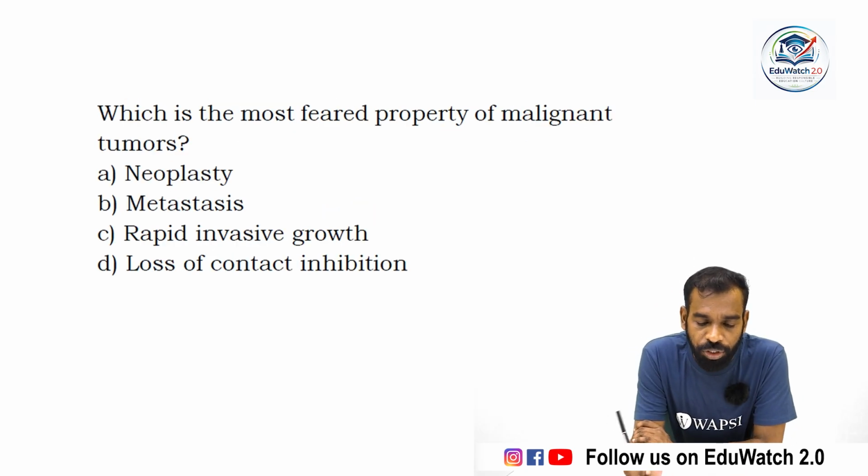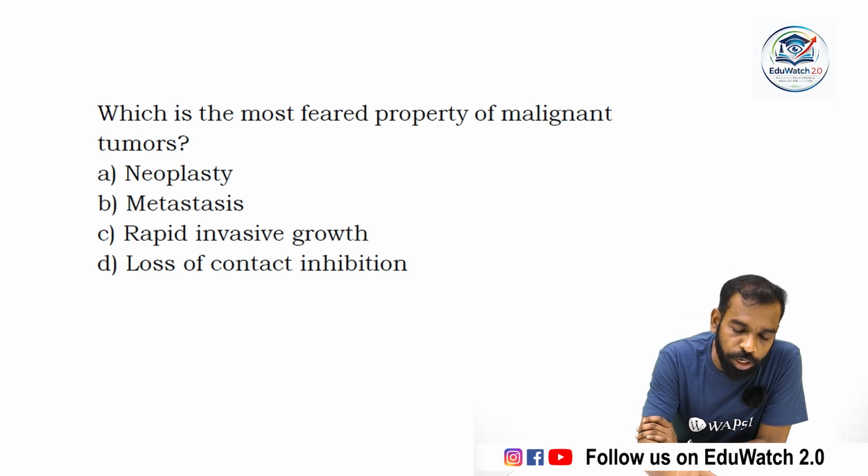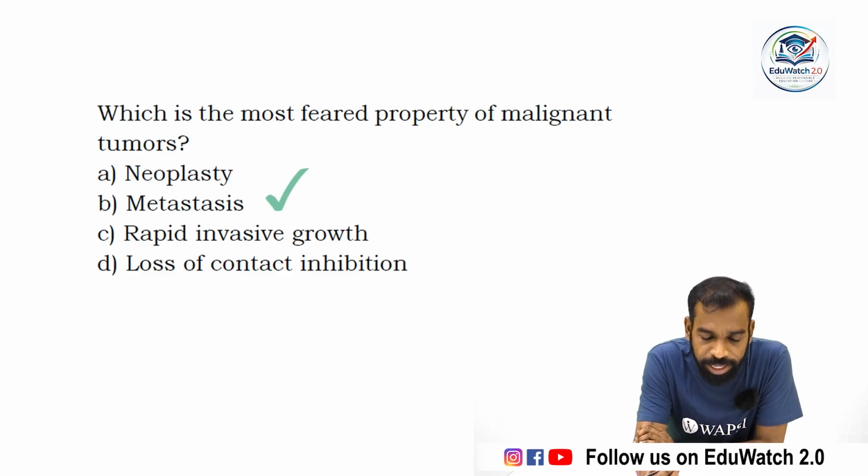Which is the most feared property of malignant tumor? Neoplasty, metastasis, rapid invasive growth and loss of contact inhibition. Which is the most feared property? A malignant cell means a cancerous cell that exhibits spreading behavior. The spreading behavior of a cancerous cell is called metastasis. So option B is the correct answer.